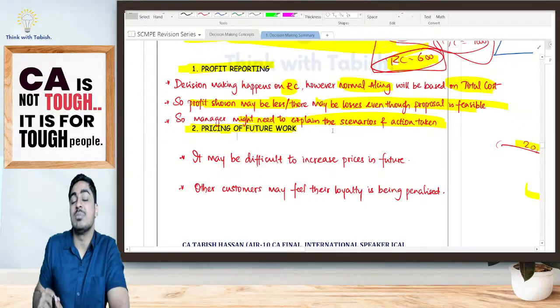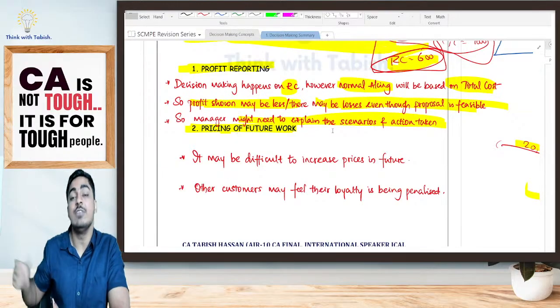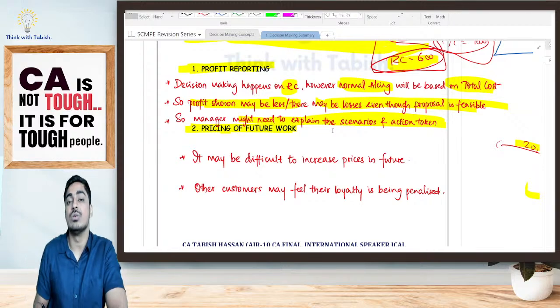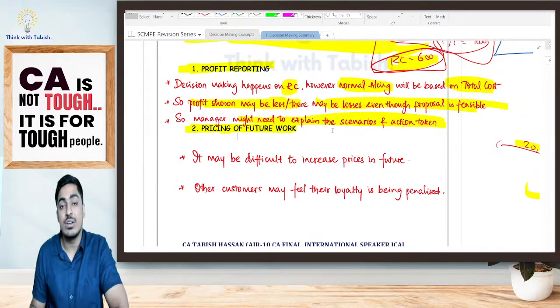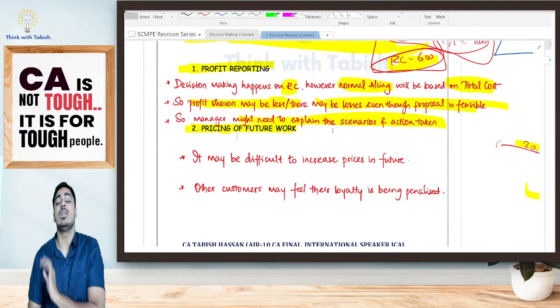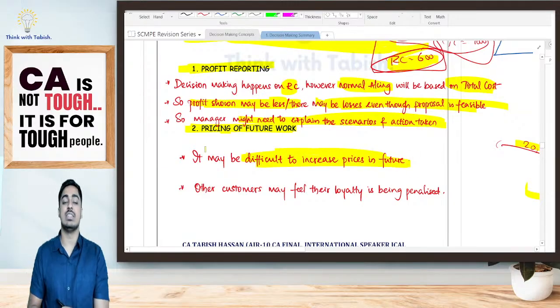So what is my customer expecting? Even in future, he will be expecting us to do the work at a very small price. But in future all my employees are busy, they are engaged. Relevant cost is not zero. Relevant cost is going to be the wages plus the opportunity cost. But the customer is not willing to pay, yes or no? So if I am setting my price based on relevant cost, right now it is fine, but in future my customer expects a lower price only. So it is going to be difficult to increase my price in the future.